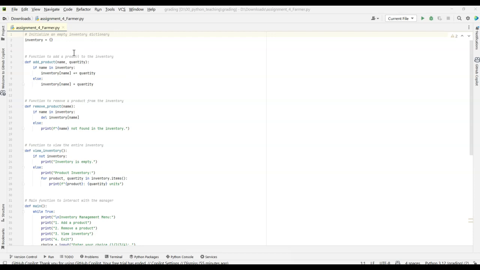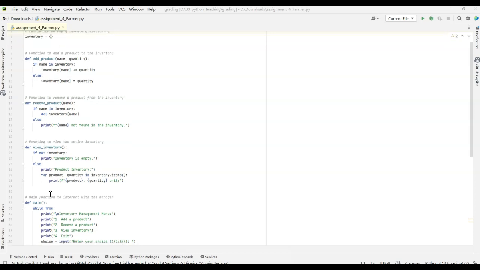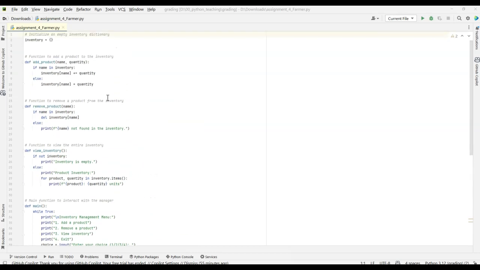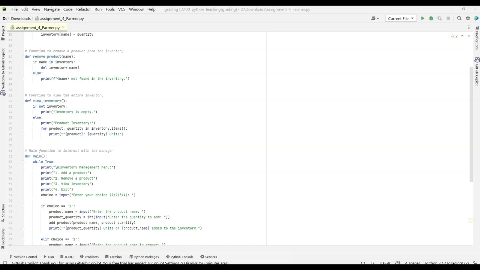So a couple things that I liked about this one. First, very good comments, comments all the way through, all the way down like so. Next, what I liked about this is everything's in a function. So here's a function, add product, name and quantity. Here's another function, remove product. Another function, view the inventory.